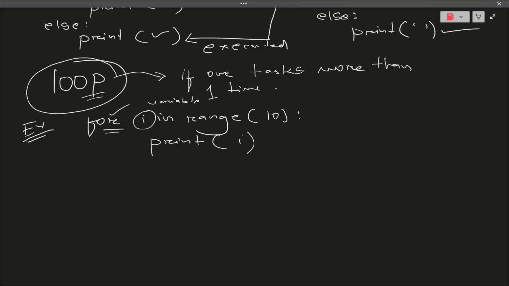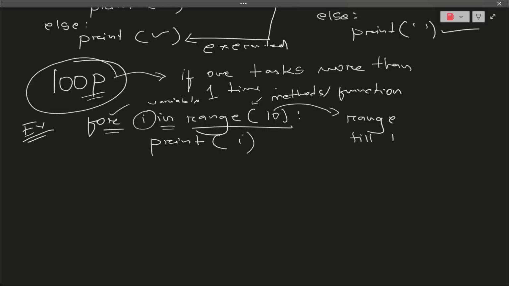In is just another keyword. Range is my method or function. Inside this, I have given a range that till 10 you need to run your program.